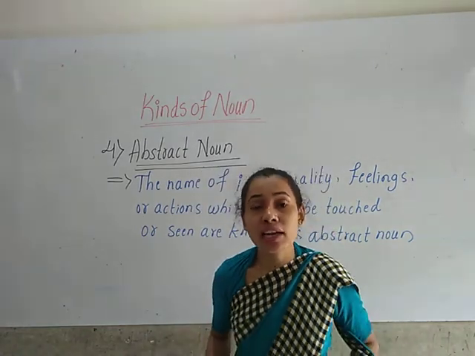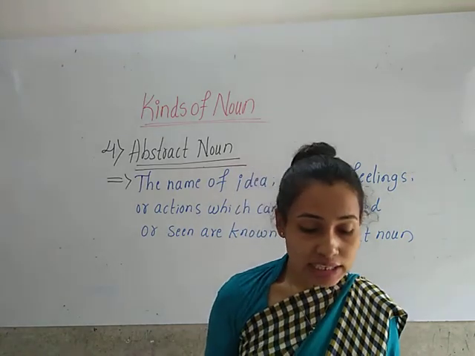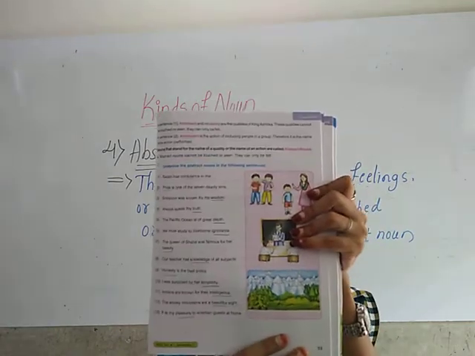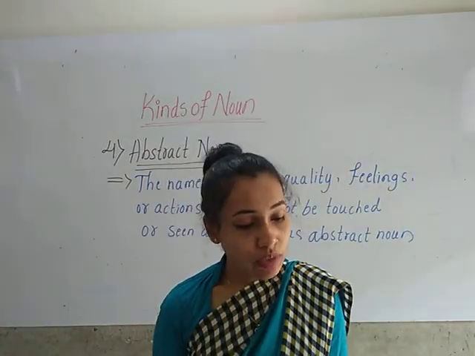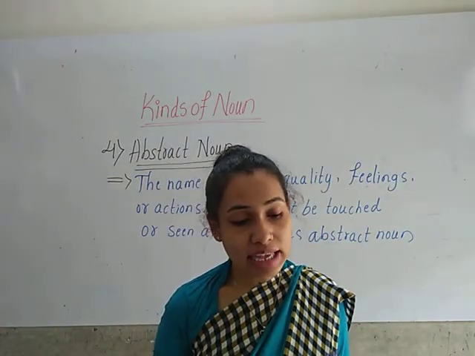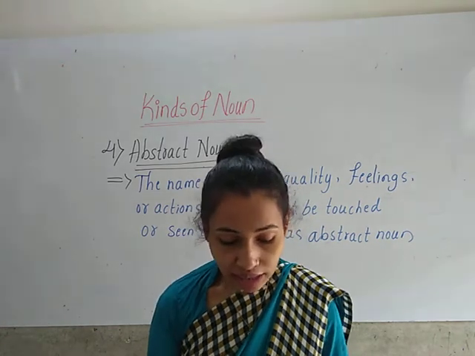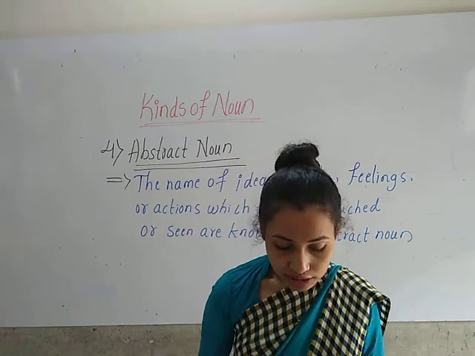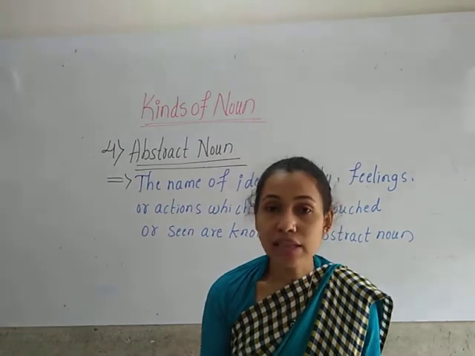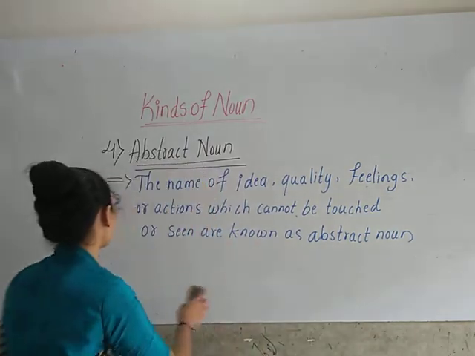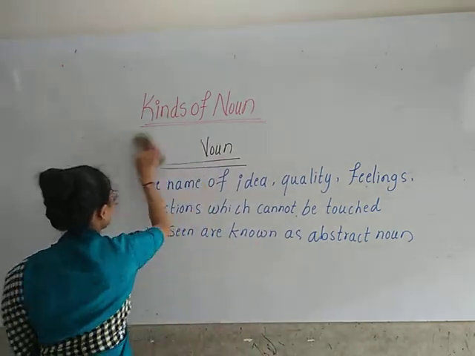Underline the abstract noun in the following sentences. Open page number 53 children. So here we have one exercise part. We have to underline the abstract noun in the sentences given on page number 53. Look at the first sentence, children.